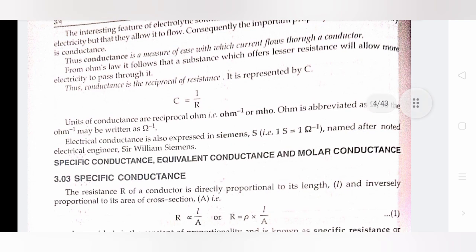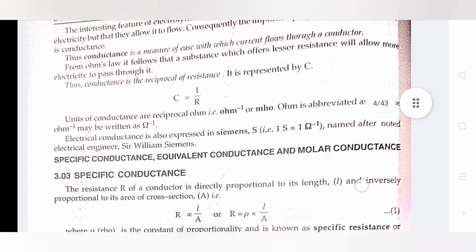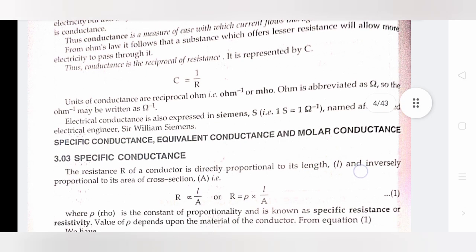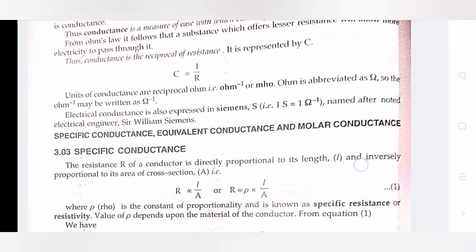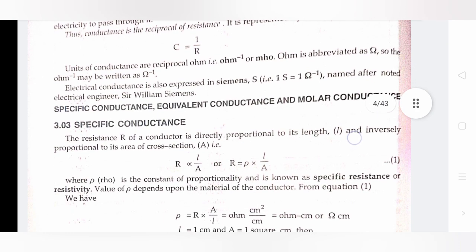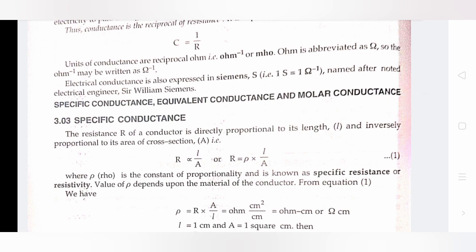From Ohm's law, it follows that a substance which offers lesser resistance will allow more electricity to pass through it. Thus, conductance is the reciprocal of resistance. It is represented by C. C equals 1 by R. The unit of conductance is the reciprocal of ohm, like ohm inverse or mho. Electrical conductance is also expressed in Siemens, named after the noted electrical engineer Sir William Siemens.